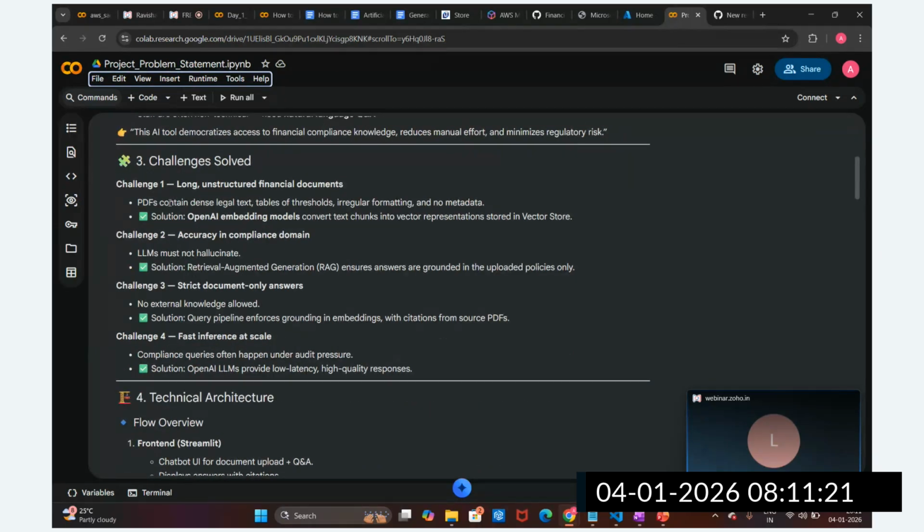Here you can see these documents are long. I have multiple PDFs with multiple pages, and sometimes we have unstructured documents, with table data, text data, and different formatting. So these are the challenges in the documents. We are going to handle this with the help of different loaders, different embedding models and a chunking strategy. Accuracy in complex documents is very important.